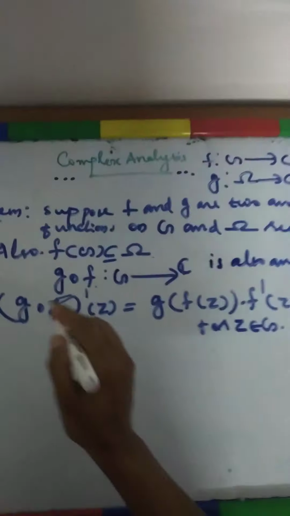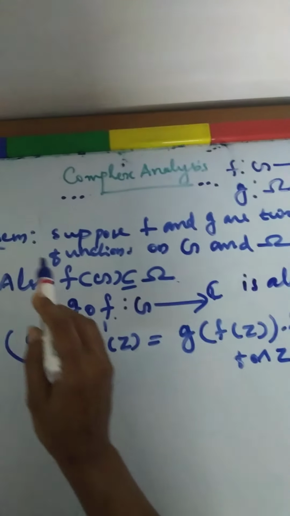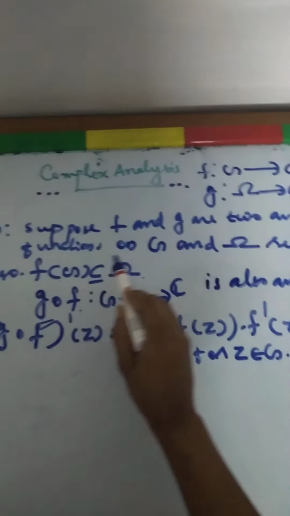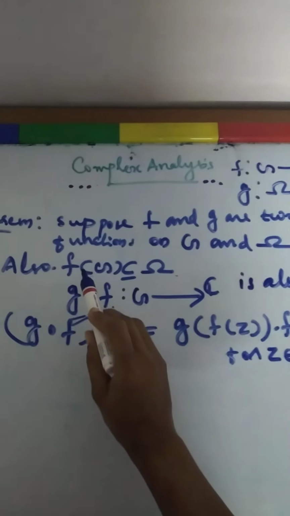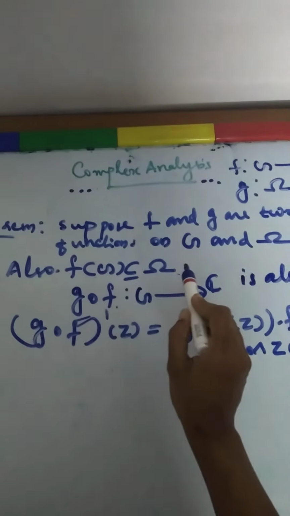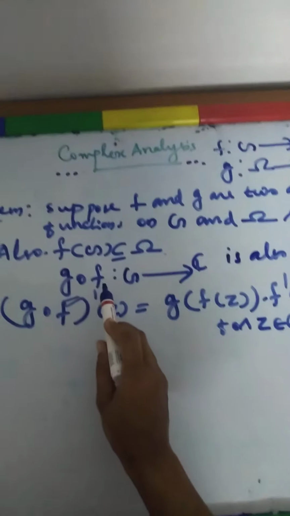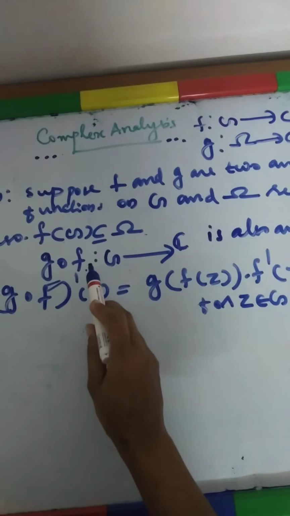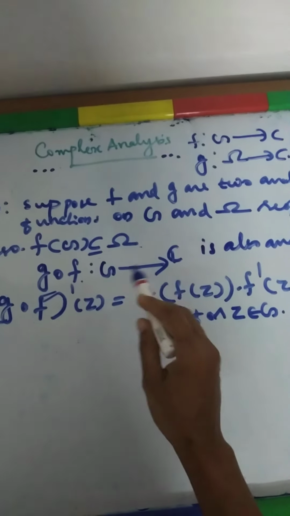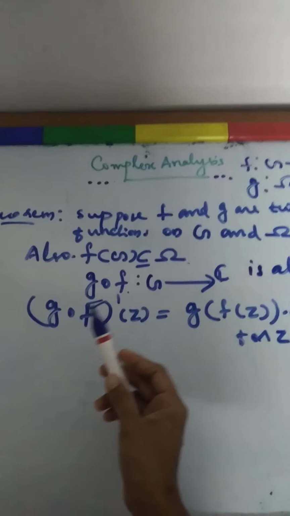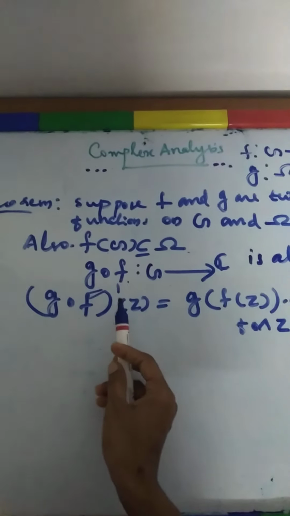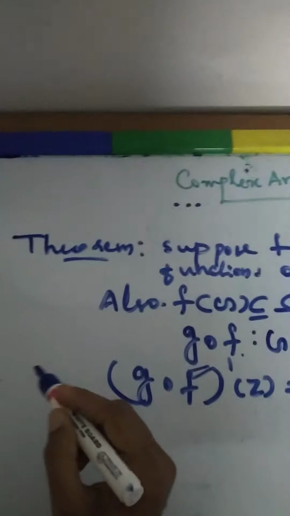What we need to prove? This theorem says, suppose f and g are two analytic functions on G and omega respectively, also f of G is contained in omega. Then you can consider the composition function g composition f from G to C. It is also analytic, and (g∘f)'(z) is equal to g'(f(z)) into f'(z).